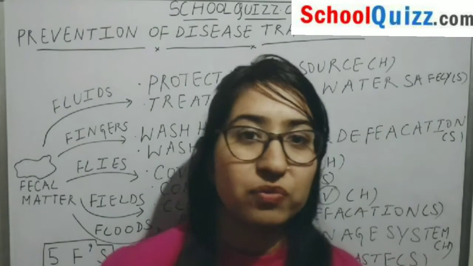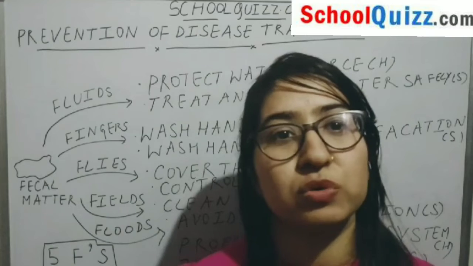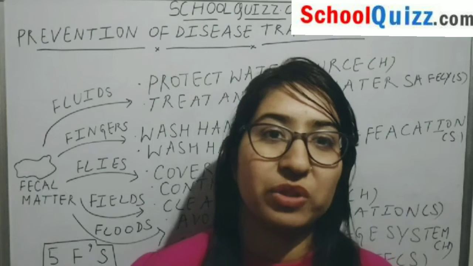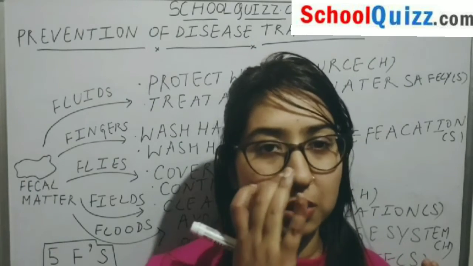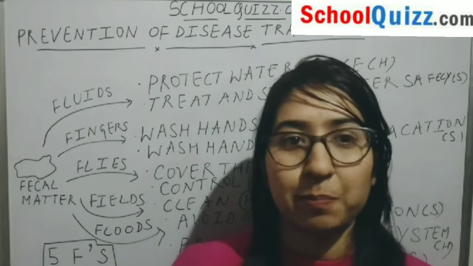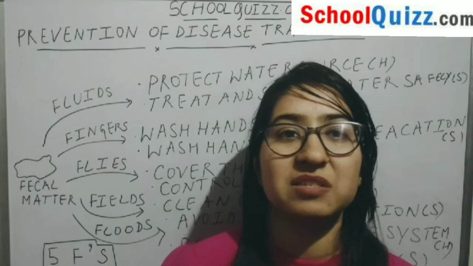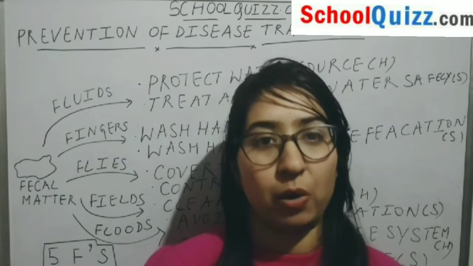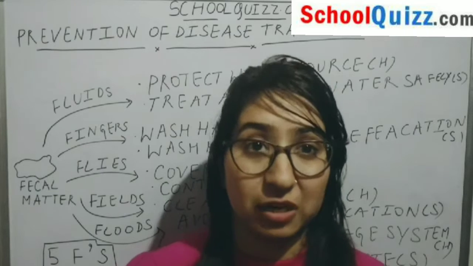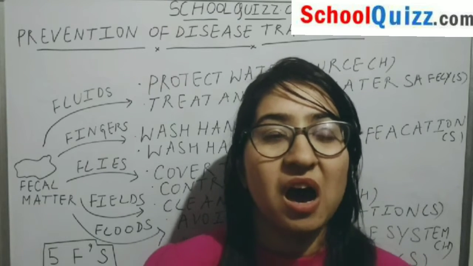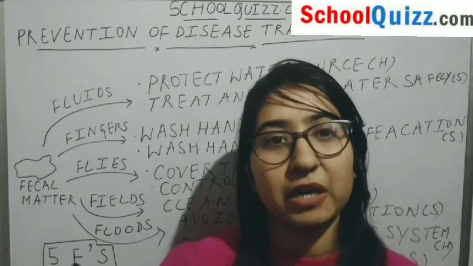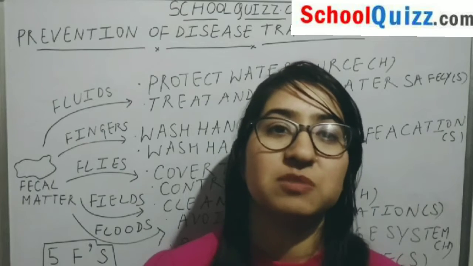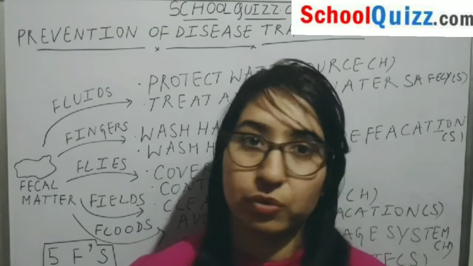We know that flood is a kind of natural calamity caused by excessive rain. If there is excessive rain, water stagnates in puddles and drainage systems overflow, and that drainage basically becomes a breeding ground for insects and mosquitoes. Because of that stagnant water, flies and mosquitoes breed there, and we get diseases, because at that time they are acting as vectors for those diseases.